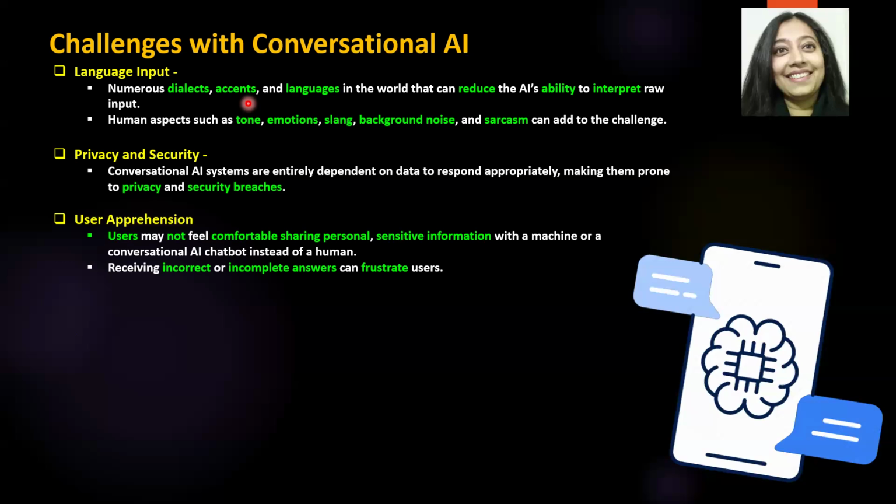All of us speak the same language, but with different pronunciations, depending upon which part of the world we come from. And this can increase the complexity significantly for AI because it may not be able to interpret, process, and understand the raw input from the user. And if it cannot understand what the user is saying, then it will not be able to generate a response.